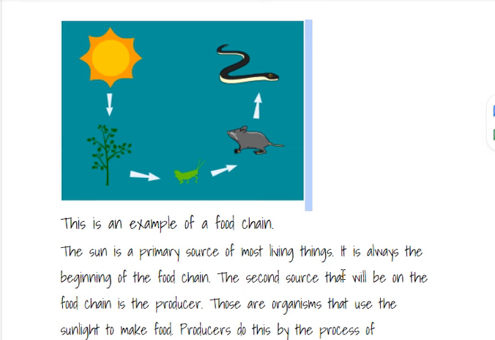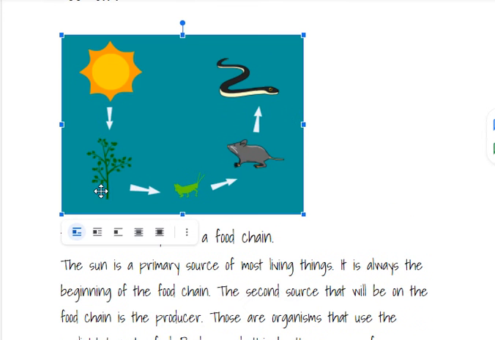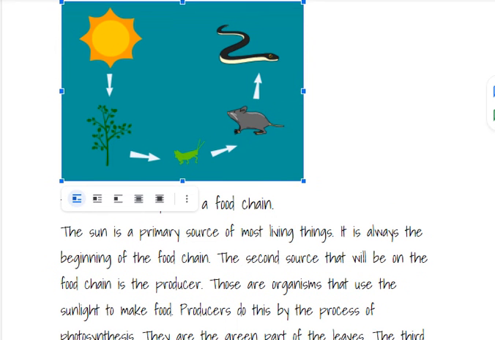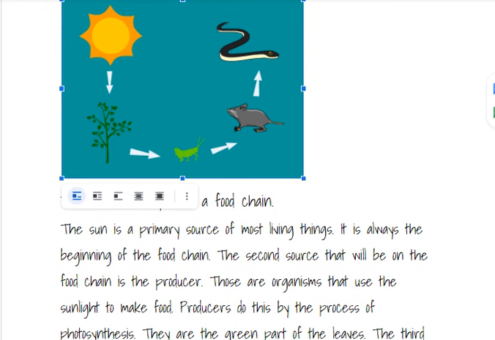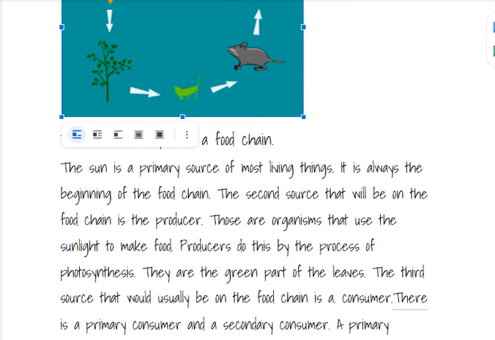And the second source that would usually be on the food chain is a producer. Producers are organisms that use sunlight to make food. So a plant is an example of a producer. Producers do this by the process of photosynthesis. They are the green parts of the leaves. So if you look at something closely, you could see.